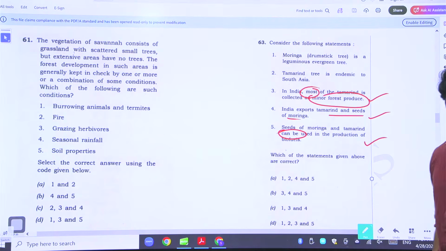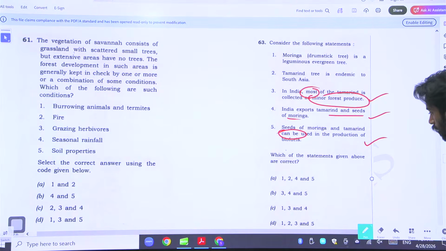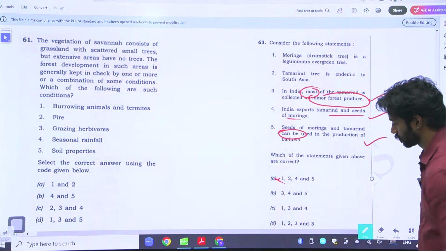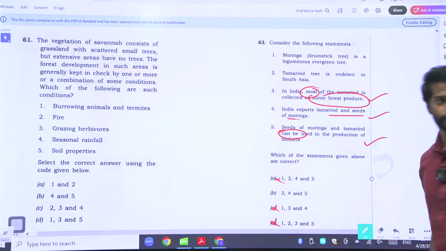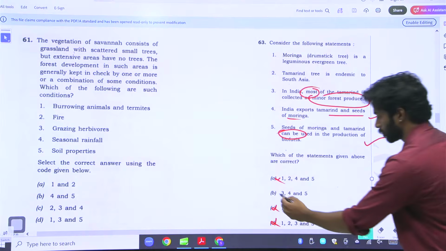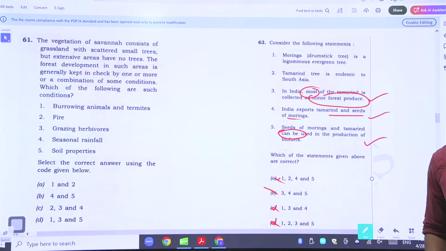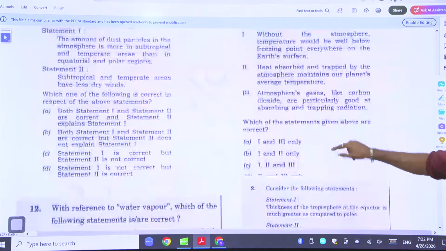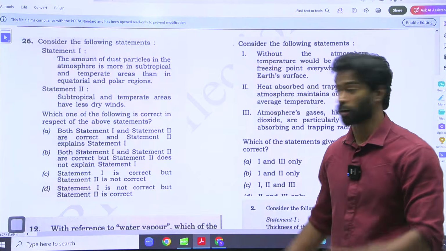So now let us look at the options where we have 3, 4 and 5. 3 is not there, 5 is not there, 4 is not there. Answer is? I didn't have to know whether drumstick was evergreen or not. I didn't have to know whether tamarind is endemic to South Asia or not. I only had to look at the generalized statements. So that is why sometimes it will work, sometimes it will not work. Sometimes you need to have conceptual understanding.